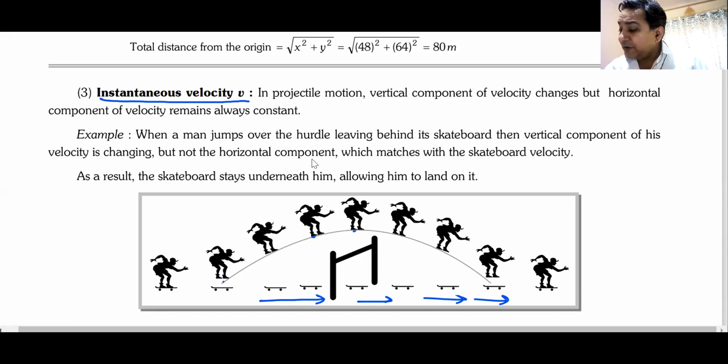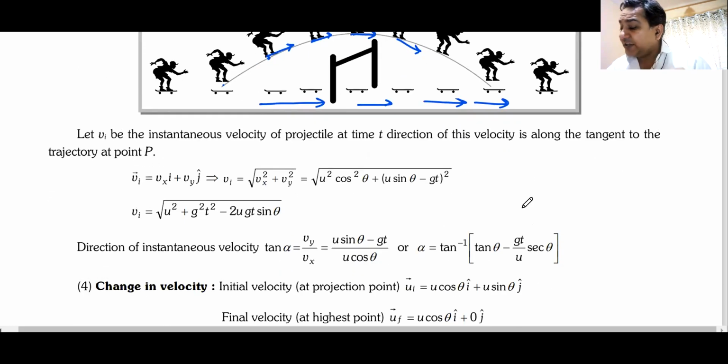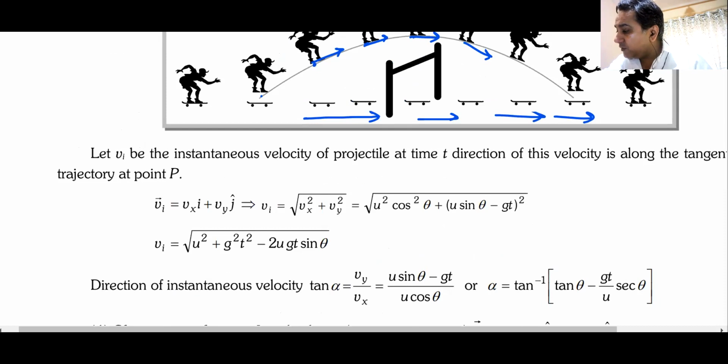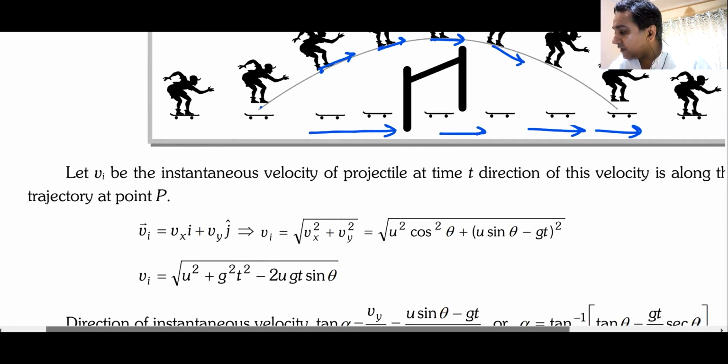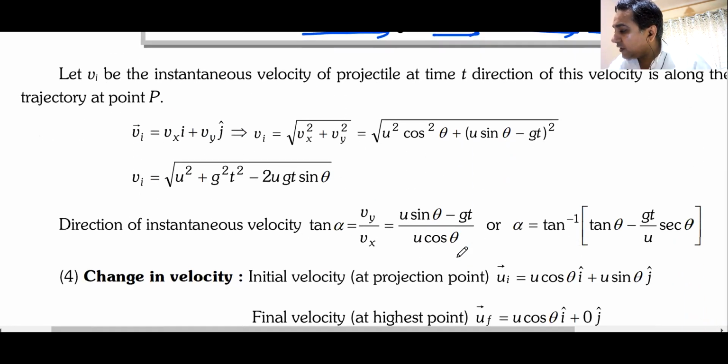But as you can see, at different points, his velocity is different. At the highest point, he only has a horizontal component. He does not have a vertical component. At any other point, he has both horizontal as well as vertical. I will zoom in. At any point in time, I can write this velocity as Vx i hat plus Vy j hat.